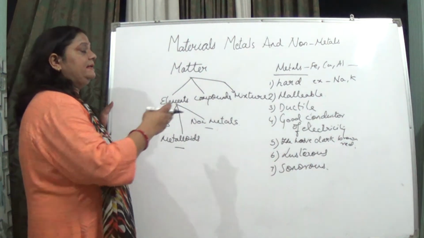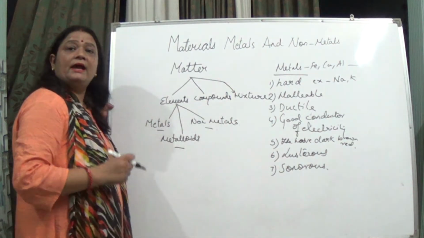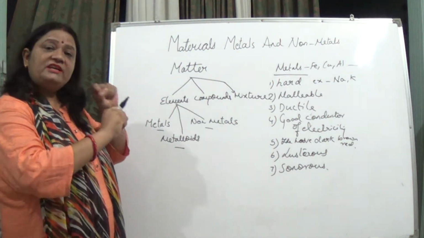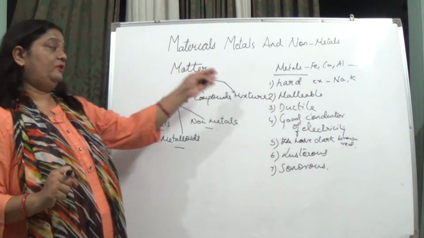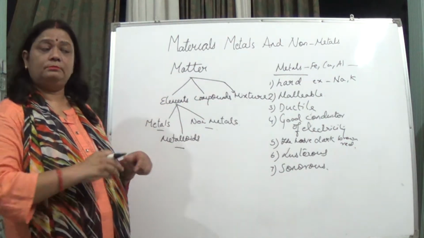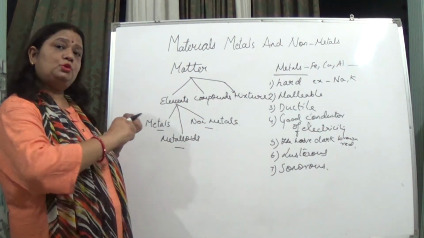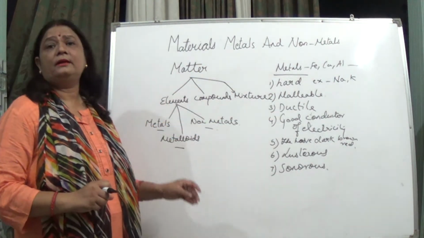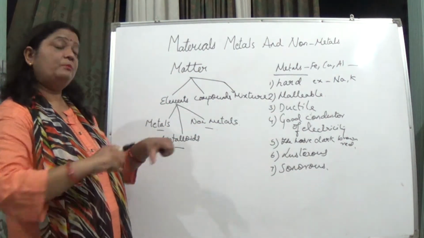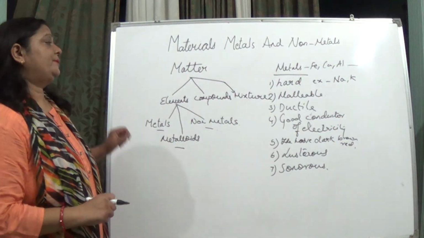And they are ductile in nature. Ductile means it can be drawn into wires. When we talk about gold, the wires can be very long, because it is very ductile. Even iron, copper, and aluminium can be drawn into wires.